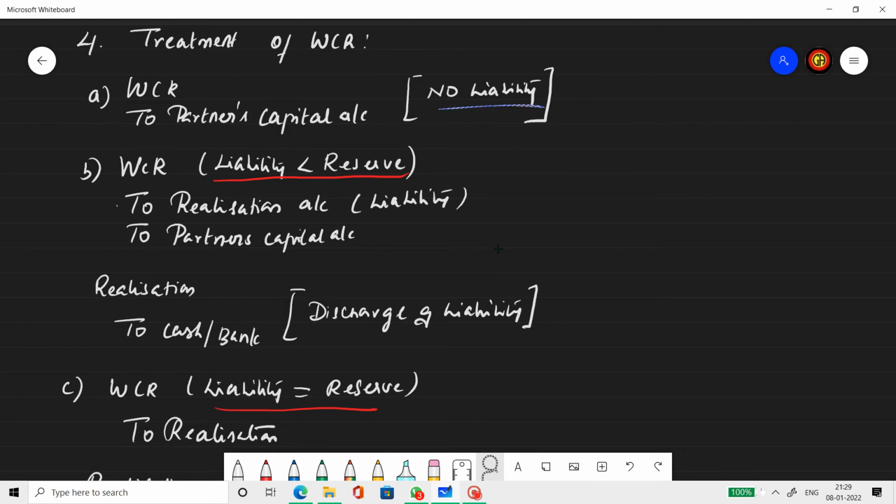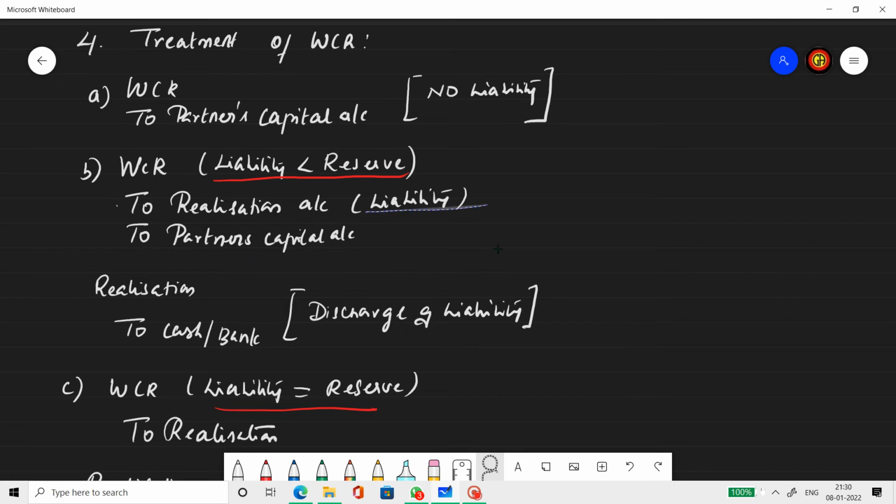If there is no liability, which means there is a reserve in the balance sheet, money is there in that fund account, but there is no claim. There is no casualty, there is no amount to be paid to any employees. Then WCR to partner's capital account. Now, there is a reserve and there is a liability. Then what? Liability is less than the reserve. Fair enough. Reserve is debited. Realization is credited to the extent of the liability. Partner's capital account is credited for the remaining reserve amount.